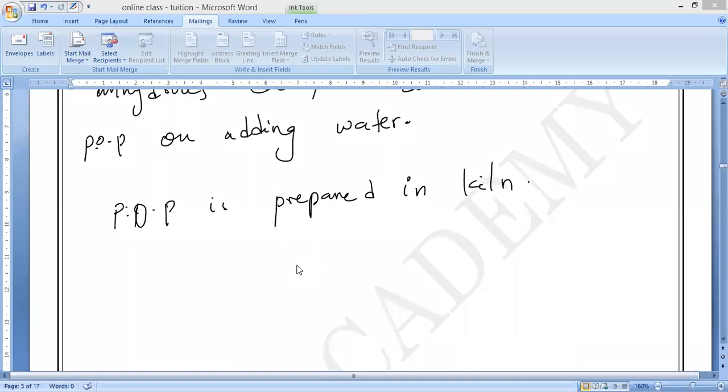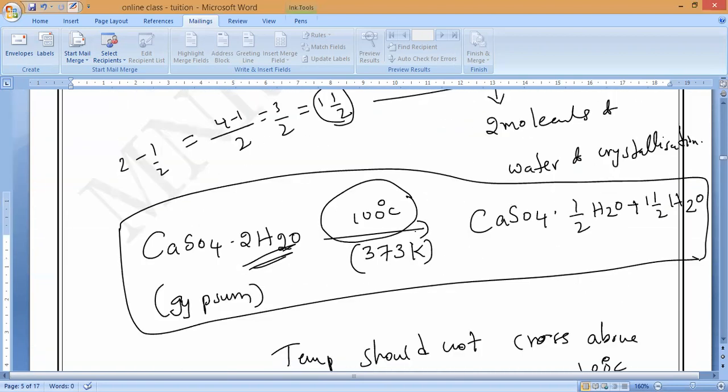So if you start heating at a temperature of 100 degrees Celsius, then it loses 3/4 of its water of crystallization and forms a chemical compound. What is that chemical compound called? It loses 3/4 and forms a compound called, what is this, Dina? Arya? That is what we call POP.